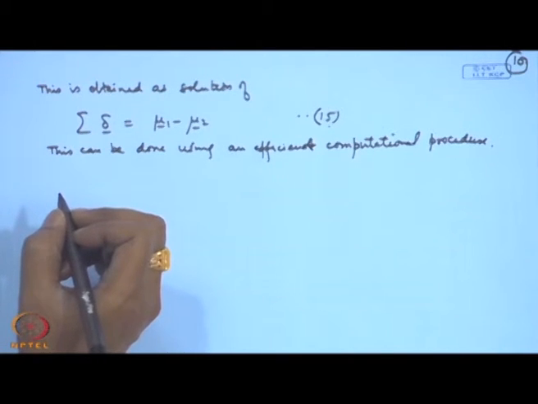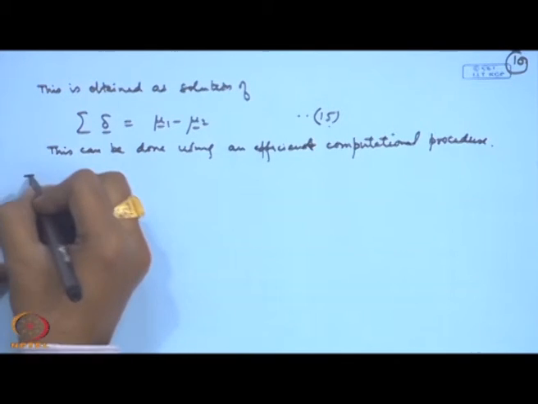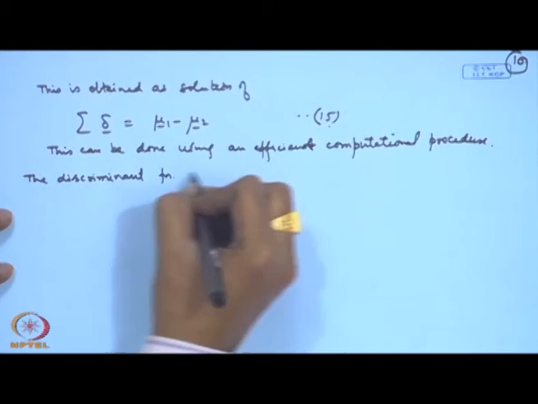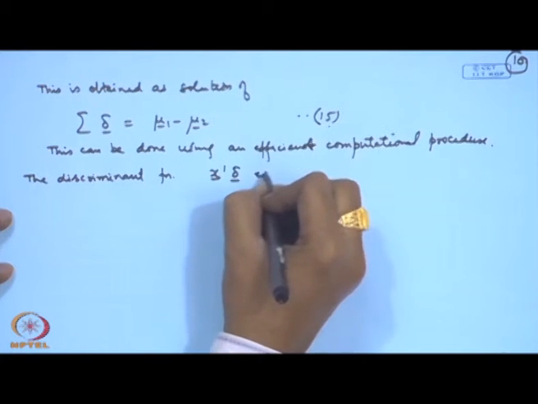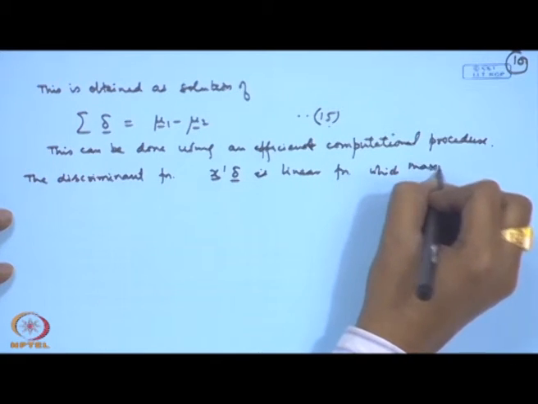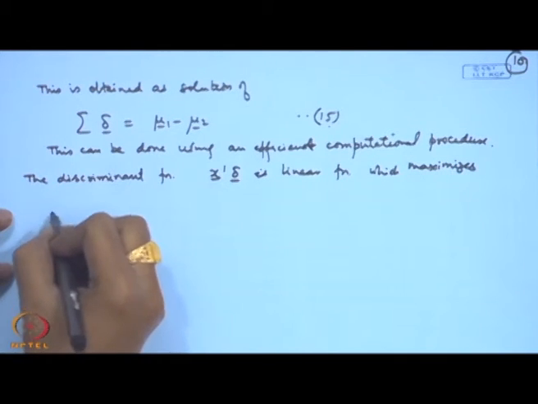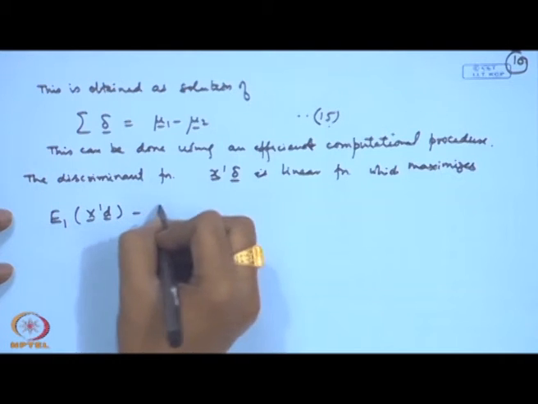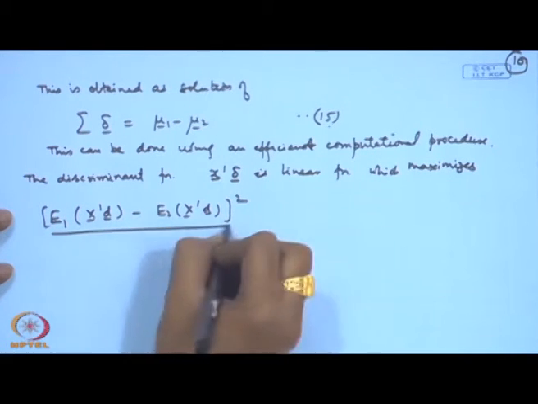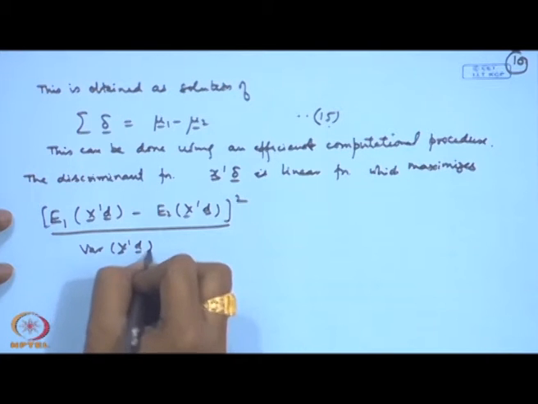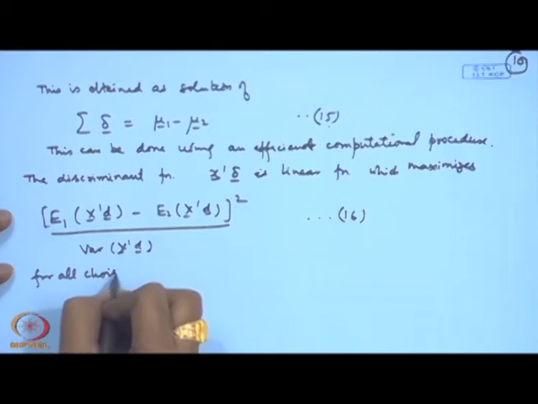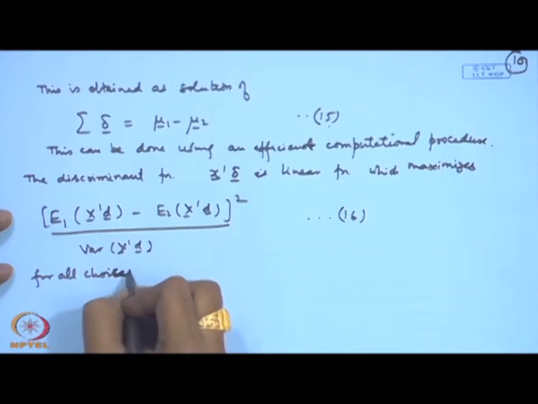We have further interpretation of this, that the discriminant function x prime delta is a linear function which is maximizing (E1 x prime d minus E2 x prime d) whole square divided by variance of x prime d, for all choices of d.